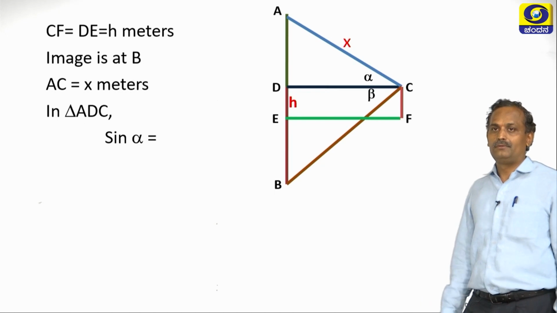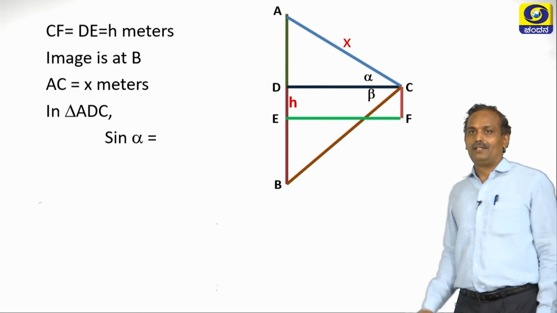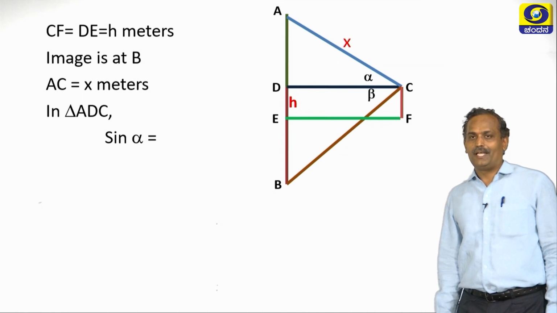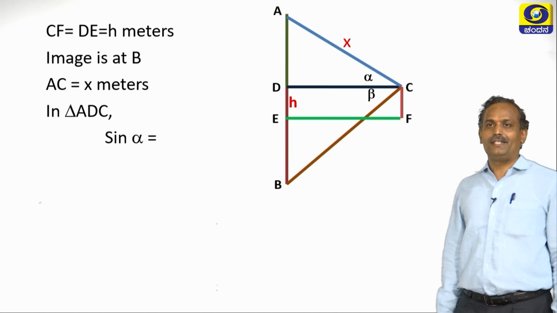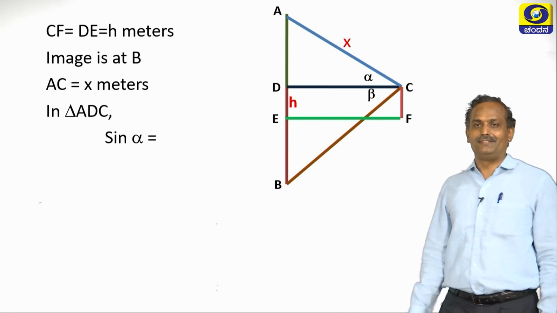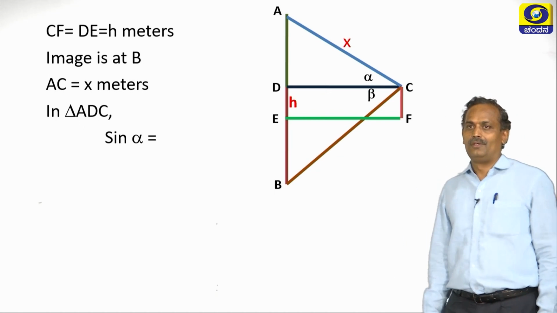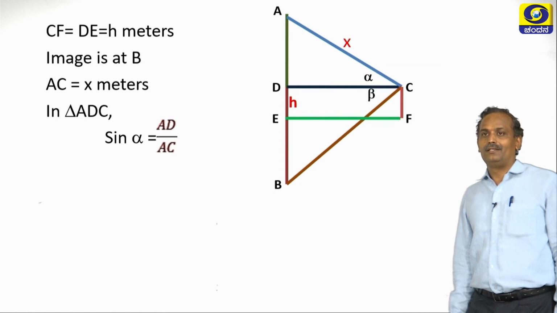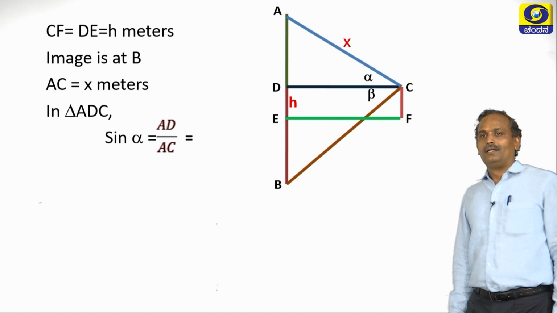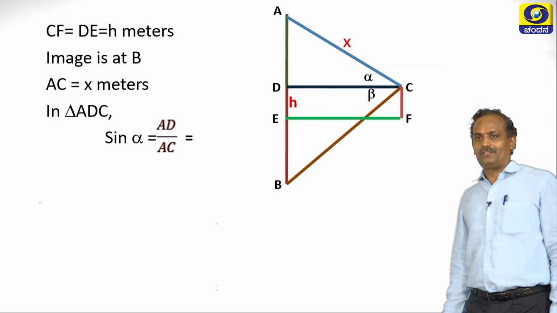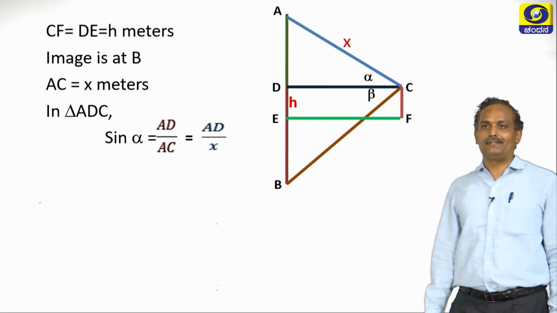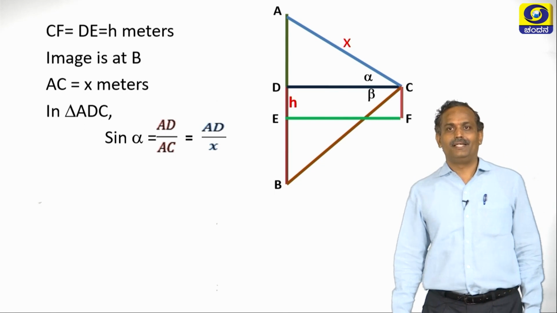What is hypotenuse? Where is angle D? So what is its measurement? Angle D is 90 degrees and hence AC is the hypotenuse. So we will write sin alpha is AD by AC. Then what is AD? Let us keep it as it is, and AC we have assumed as x. So it is AD by x.